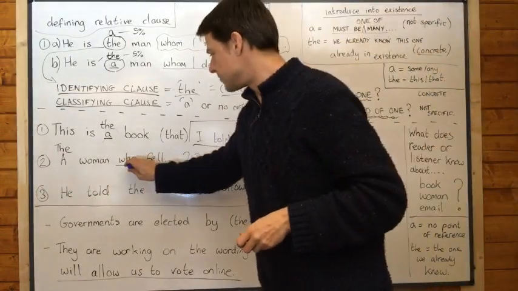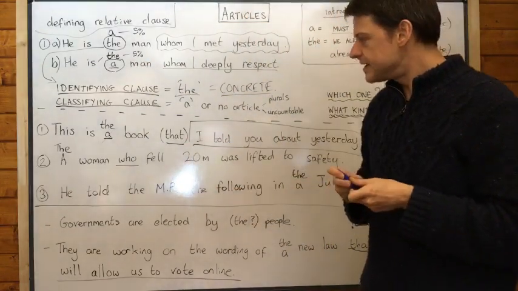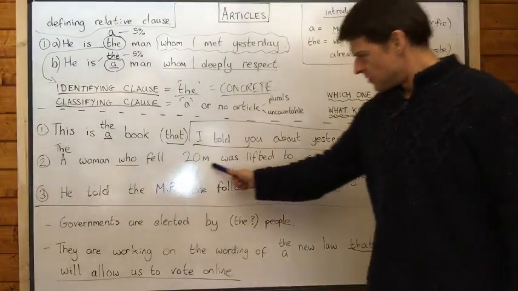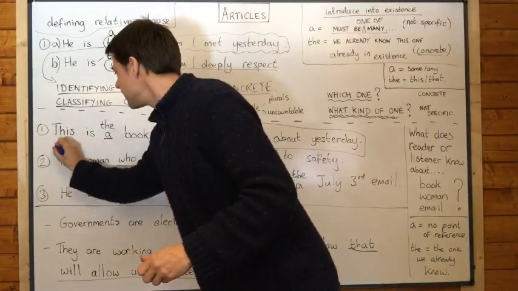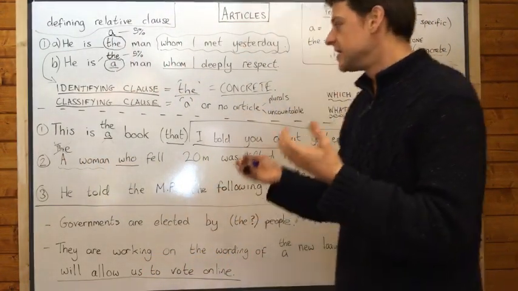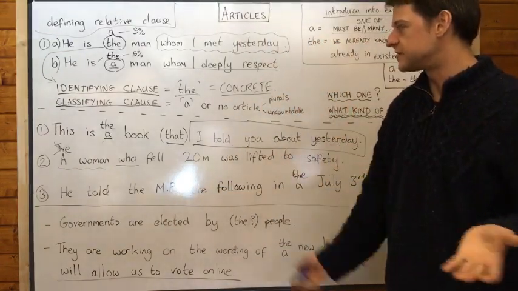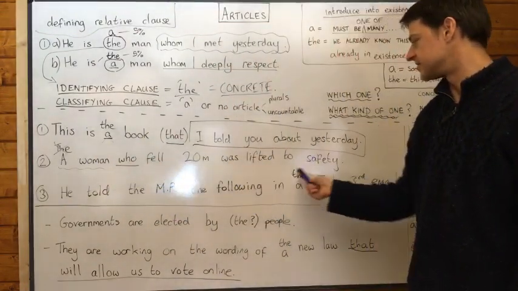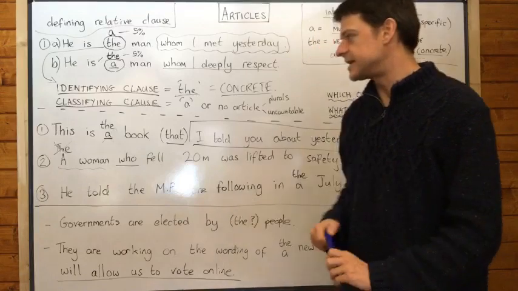I hope you can see again we've got a defining relative clause as we have in all of these examples. Now, the question is, doesn't this woman become definite with this defining relative clause? Well, if it's in a newspaper, no. If it's in a newspaper, this one will be much more common. And it's because the person who writes the article, the journalist, has already decided that you don't know this woman and that he's introducing her for the first time. And he's just classifying the fact that it was a woman who fell 20 metres who was lifted to safety. He's not identifying which one. So this really sounds like it's from the news.